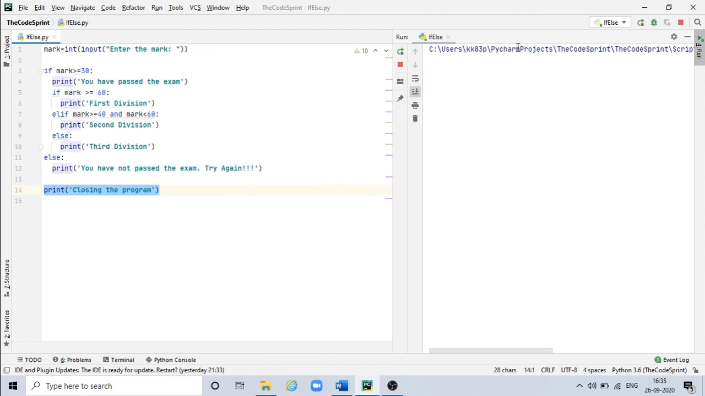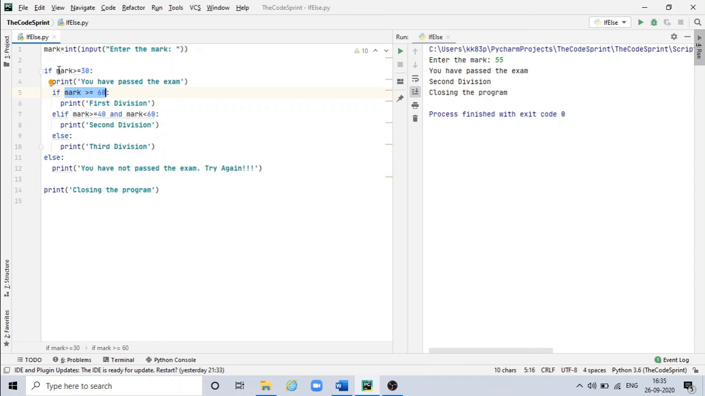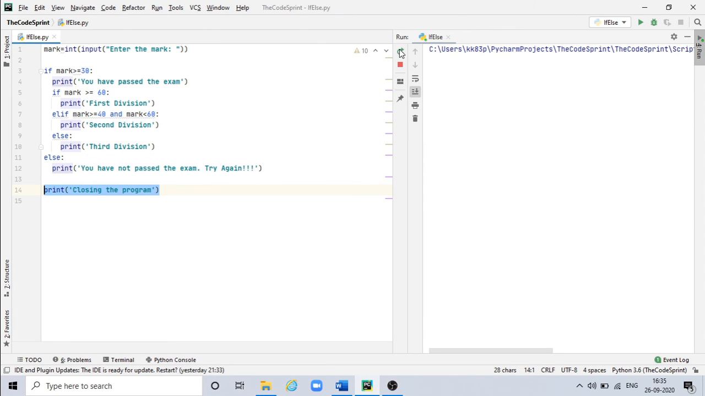If for the second time I enter something like 55, it will go here, it is greater than equal to 30, and this condition is not true now. So after this condition is true, it will go to this condition. So 55 is greater than equal to 40 and less than 60, so it is second division. So it is printing second division, and then it will come out of the if statement and it will print this one and close the program. Similarly for